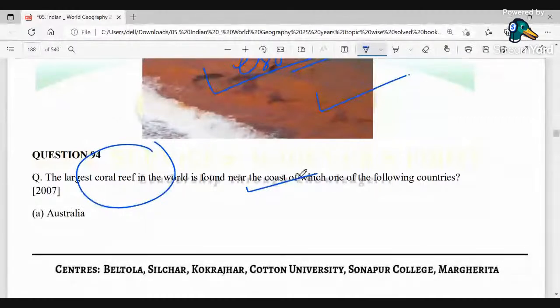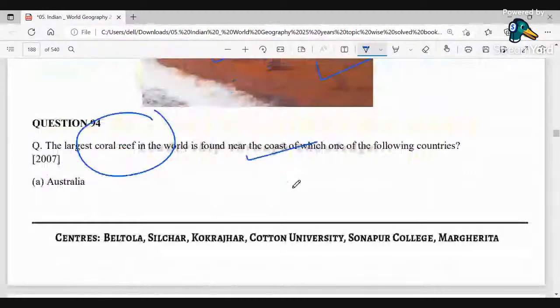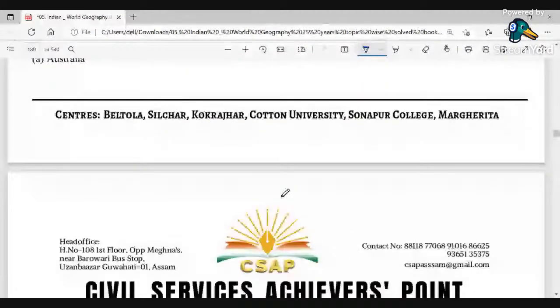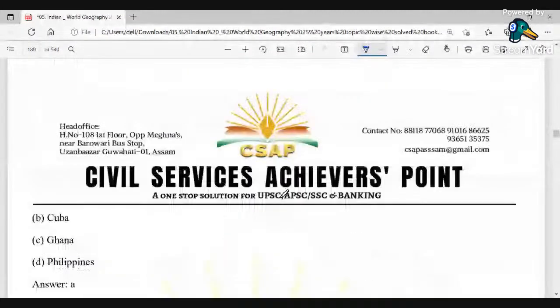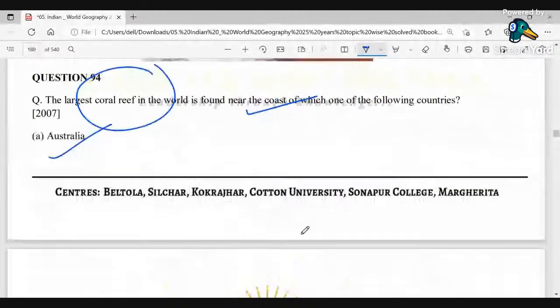We can see that these coral reefs are in plenty and they are very beautiful, an underwater ecosystem characterized by reef-building corals. So the question asks which country's coast has the largest coral reef. Probably you are already getting the answer, no need to move on to the other options. Here we can see Australia is the country where the largest coral reef can be found.